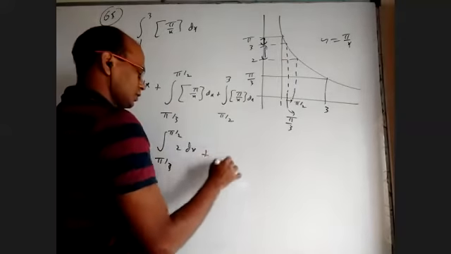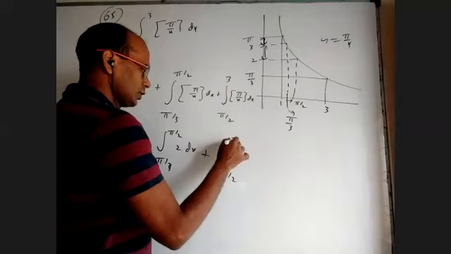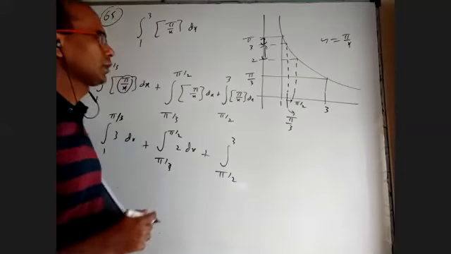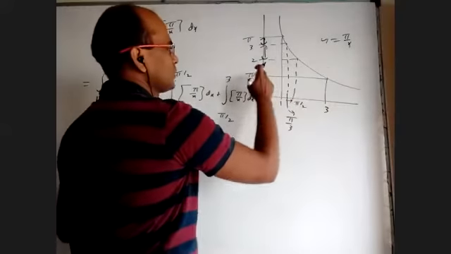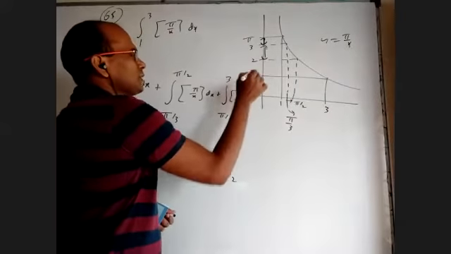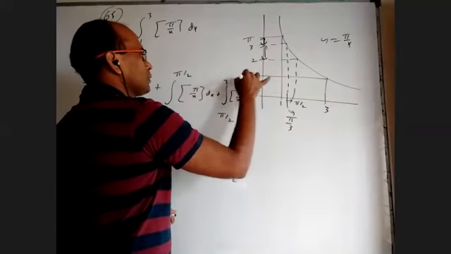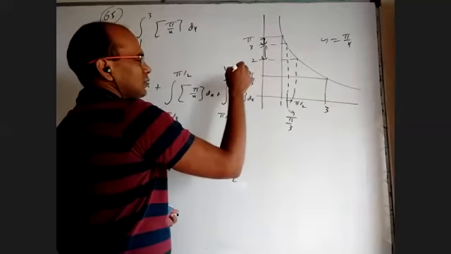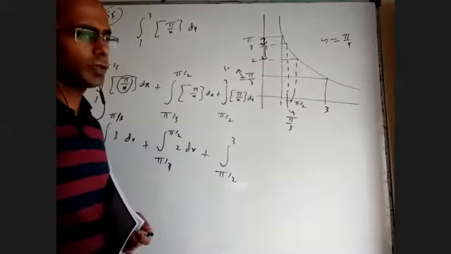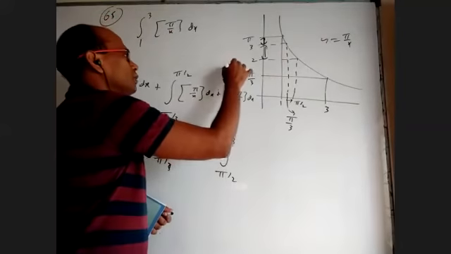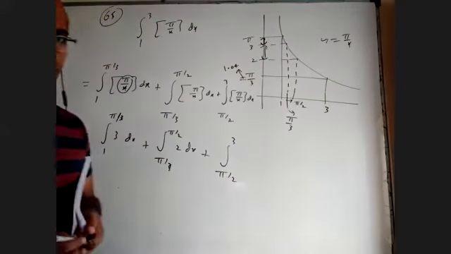Coming to this, integral pi by 2 to 3. When we are between pi by 2 to 3, it is between pi by 3 and 2. And pi by 3 is 3.14 by 3, roughly 1.04.